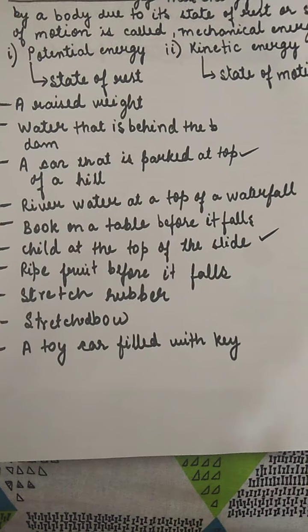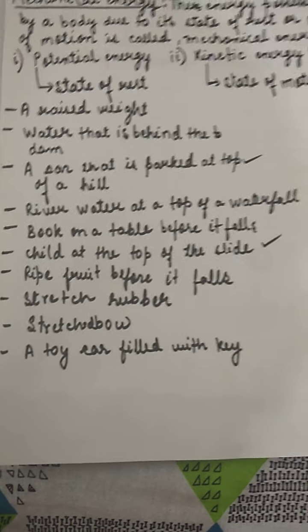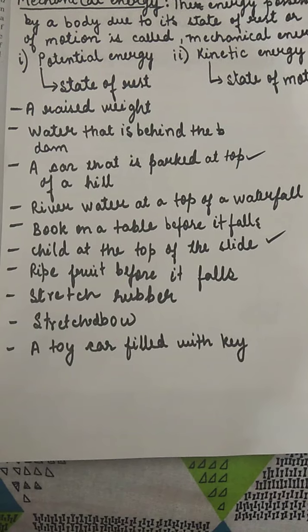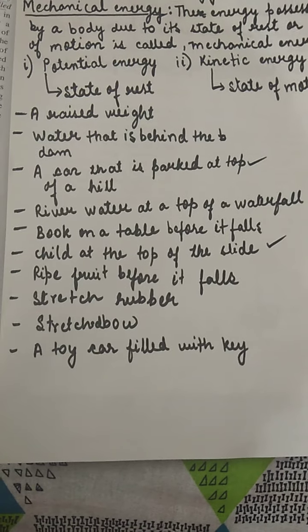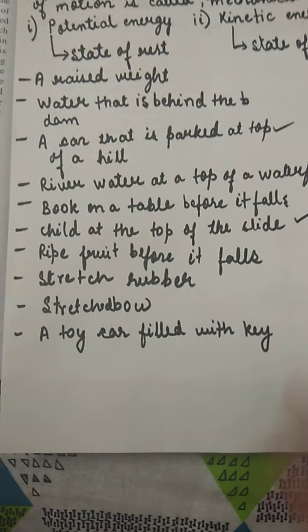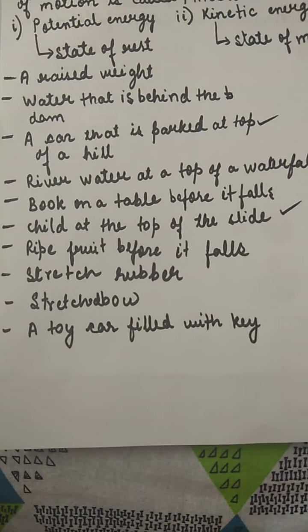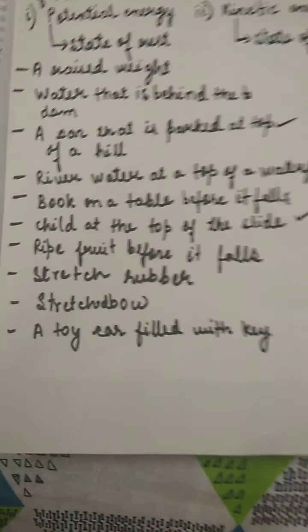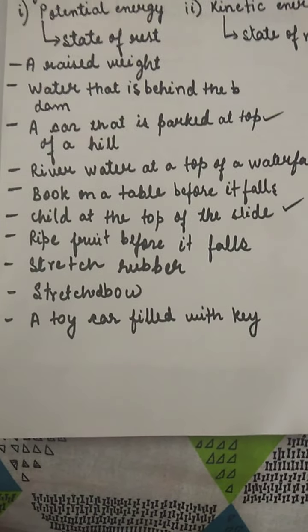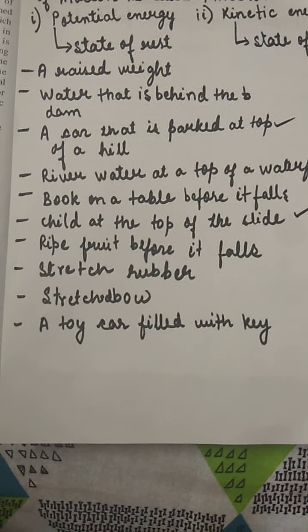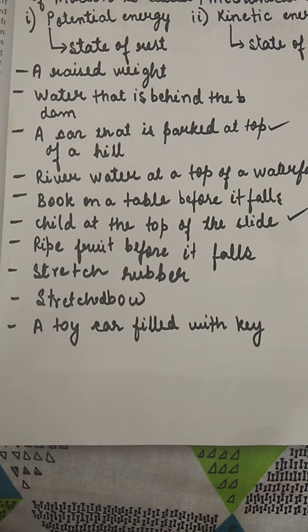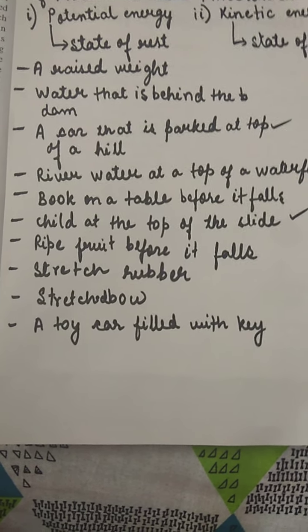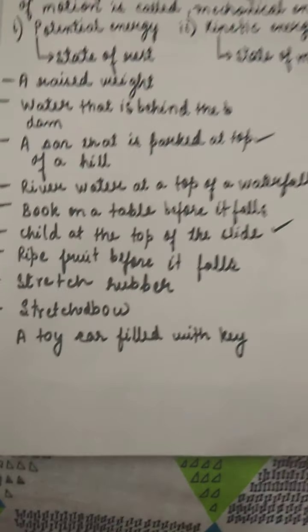Now stretched rubber. When you stretch a rubber, it is having potential energy, but when you leave it, it will change into kinetic energy. Then we have a stretched bow and a toy car filled with key. You must have seen small babies having a toy car which is having a key. If you fill that car with key and just hold it, at that point of time, that car is having potential energy, but as soon as you leave it, it will change into kinetic energy.